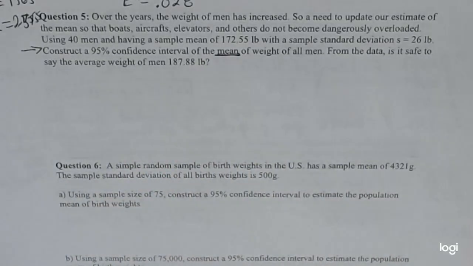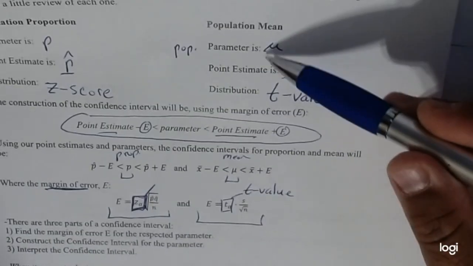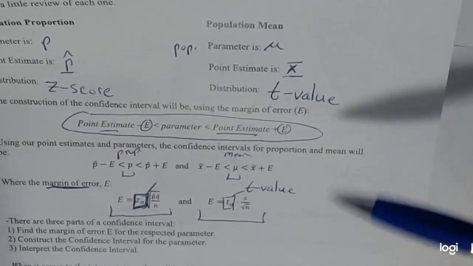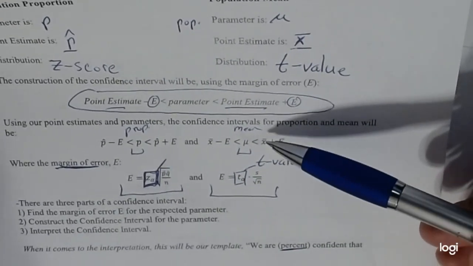So therefore, this is the first scenario we're actually using, this portion, right? Using mean. So I'm using mu, x bar, and now t values. The good news is, notice it's the exact same template here, right?